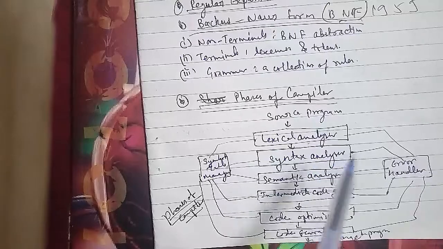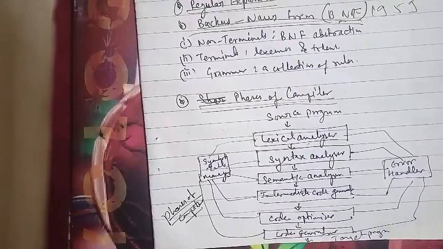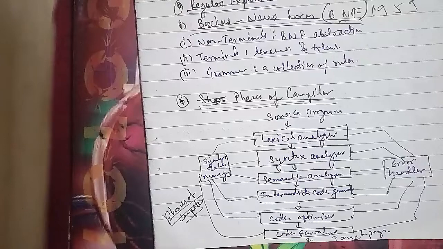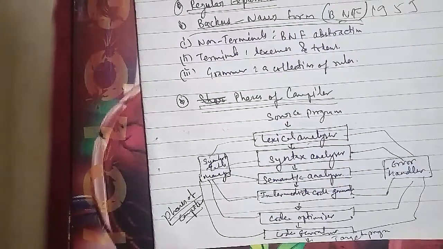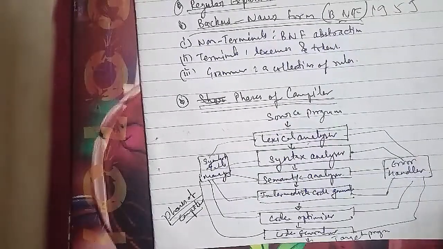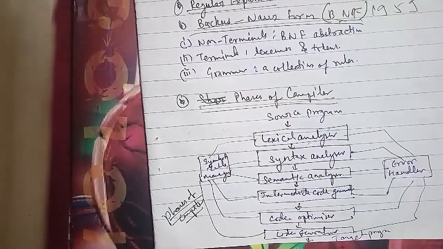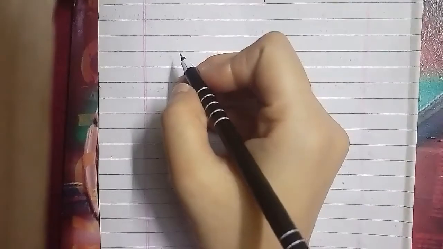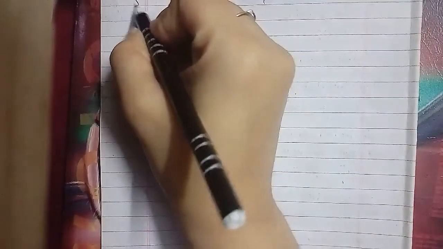So this is an example referencing the diagram. In this transition diagram, the initial state is Q0, the final state is Q2, and the intermediate state is Q1. If the system is in state Q0 and the reading head reads input 1, the system remains in the same state Q0, and if the input is 0, the system changes state from Q0 to Q1.